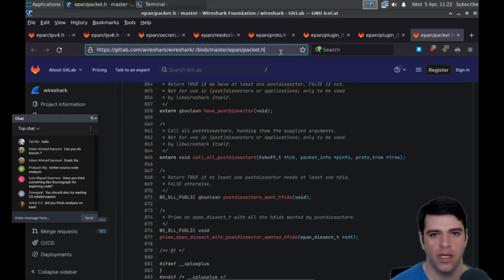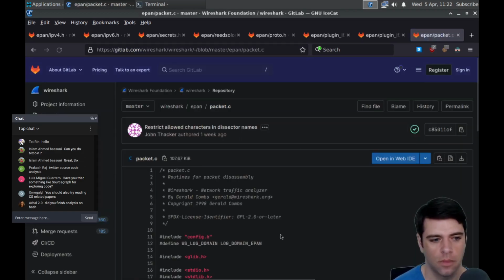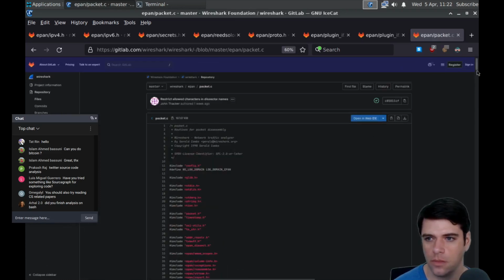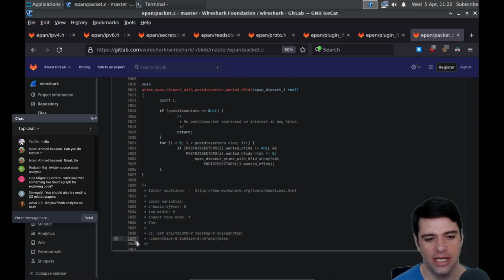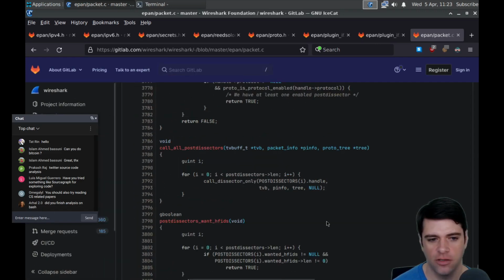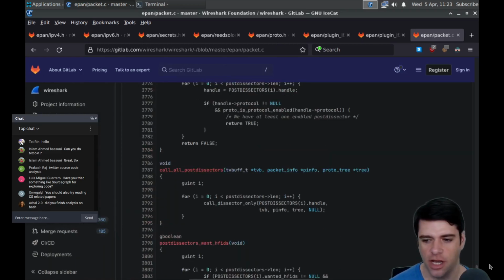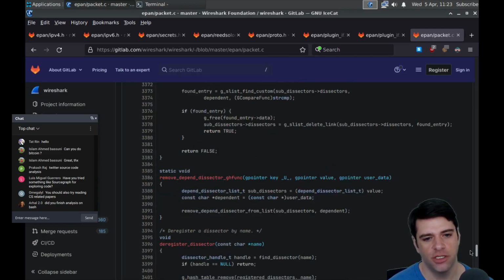And let's see just how big the C file is. I think I had it open and closed it. Okay, so the C file is 3840 lines, so nearly 3,900. We might call it nearly 4,000 if we're feeling like rounding extra aggressively. So this is where a bunch of the stuff is.